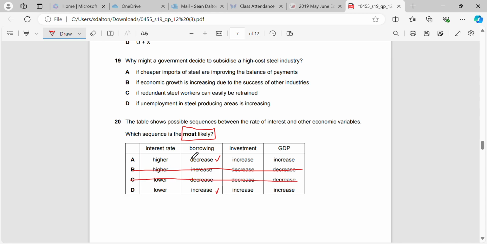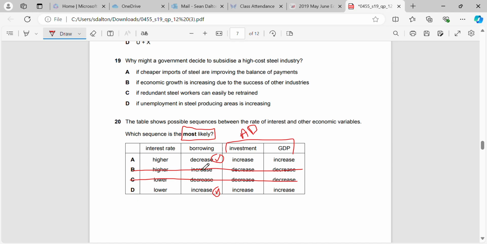Interest rate is lower, borrowing increases. That's correct. Remember, when the interest rate is higher, it becomes harder for us to borrow money because we have to pay back more money to the bank. Now, if the interest rate is lower, it becomes easier to borrow money because we have to pay back less to the bank. So it incentivizes us to borrow. So now we need to match it up with our investment and GDP. And for these, it's going to be determined by which way AD moves, right? So these two are going to be affected by AD.